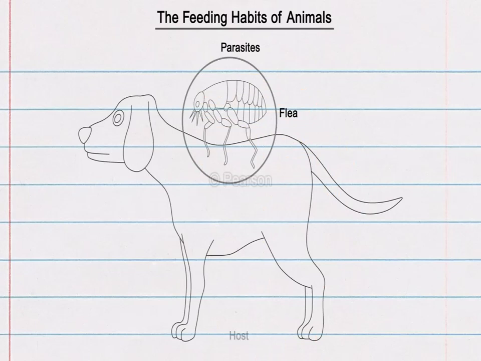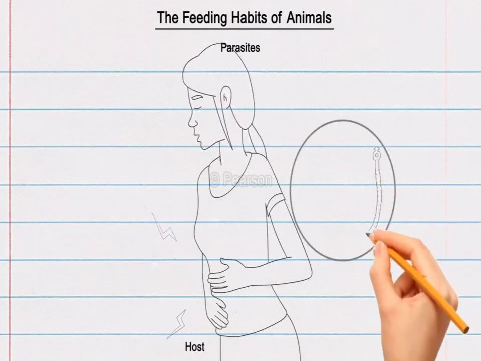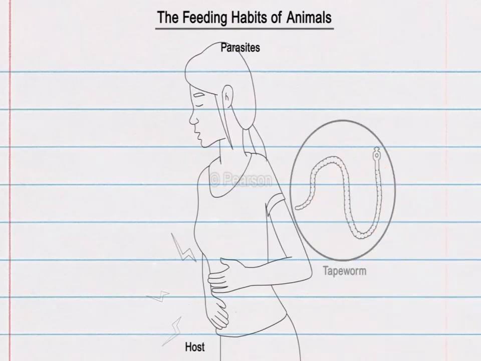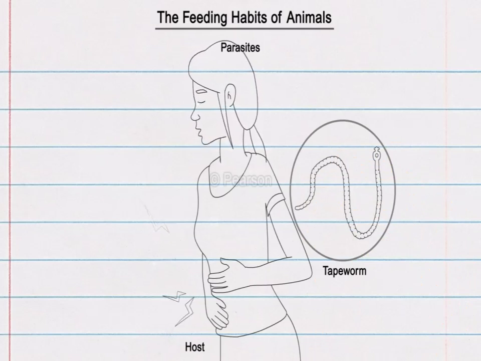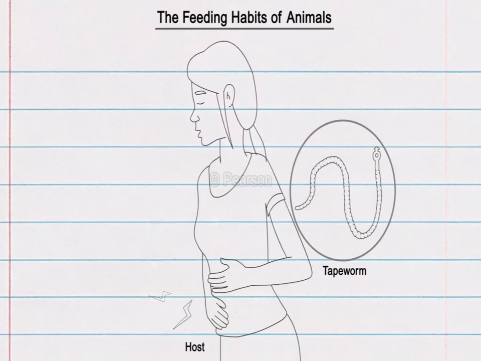Parasites such as fleas live on or inside the bodies of the host. They usually harm the host by sucking the blood of the host. Tapeworms too are parasites. They feed on the food digested by the host. Thus, the need of food keeps all the animals together in an environment.